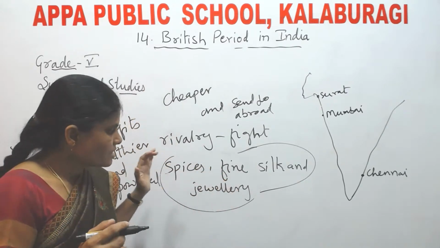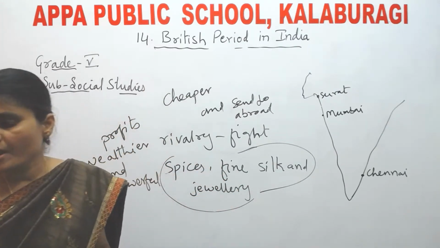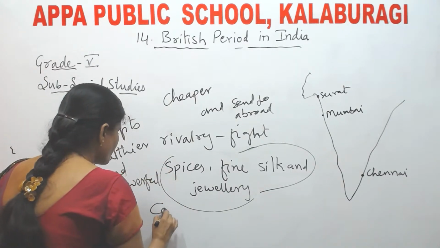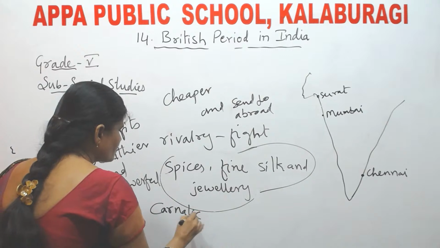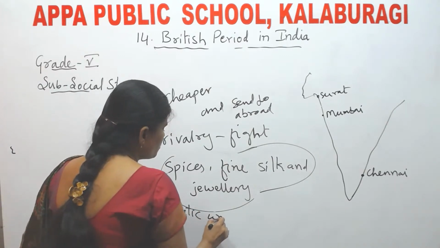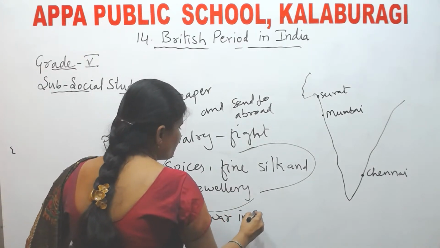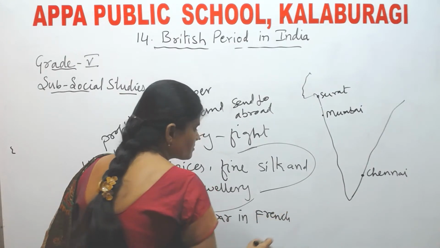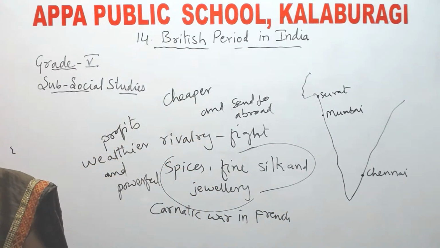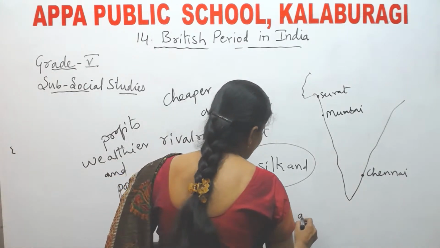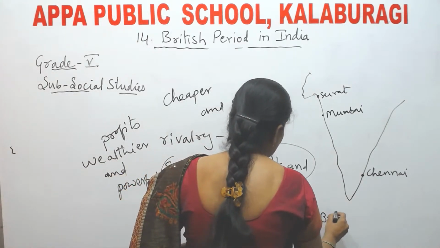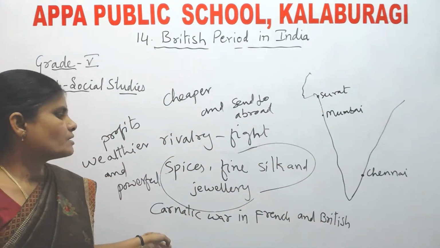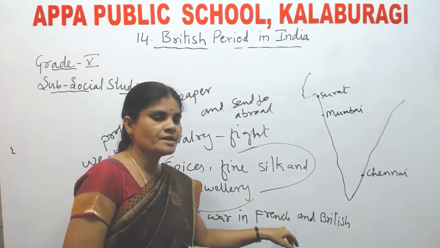Say, for example, a fight called the Carnatic War. The Carnatic War took place between the French and the British.